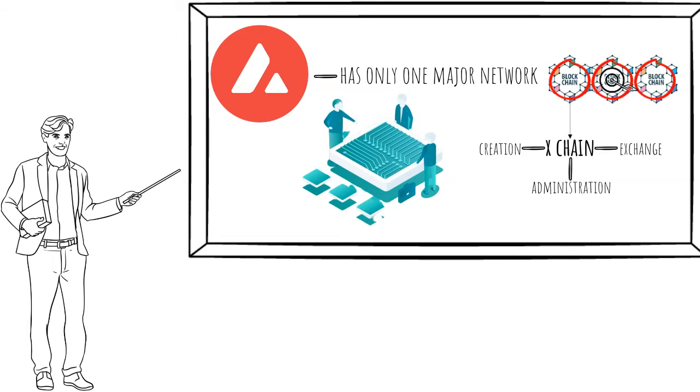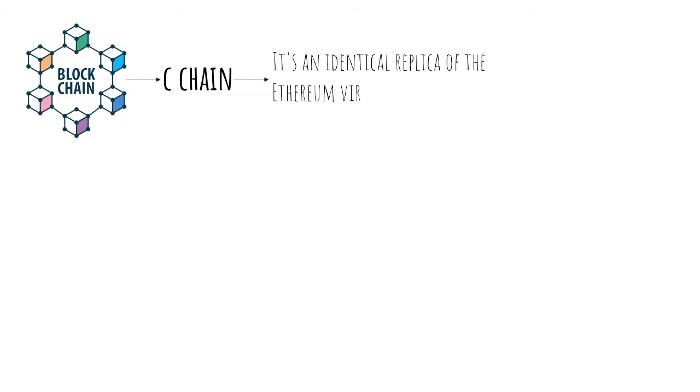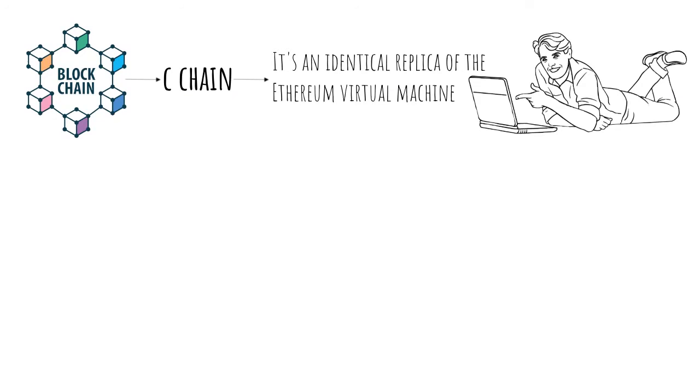The C chain is the next item on the list. The C chain is dedicated to smart contracts alone. It is an identical replica of the Ethereum virtual machine, so you can copy and paste it to start utilizing Ethereum dApps on the Avalanche network right now. They did a great job with this, allowing developers to easily migrate their projects. The chain also employs a technique known as the Snowman protocol, which I'll explain in a moment.